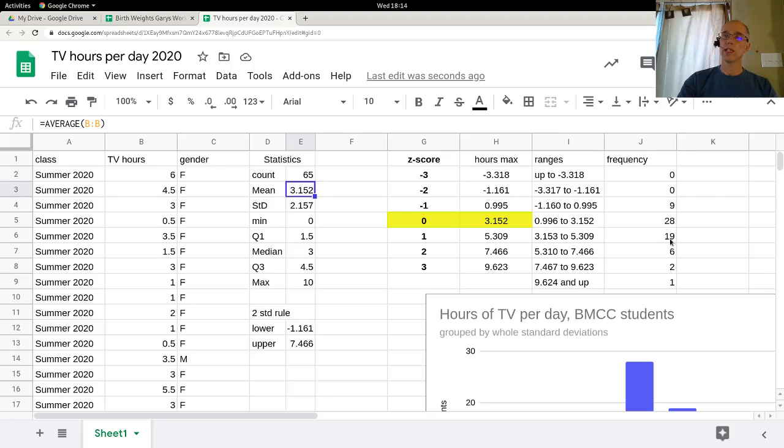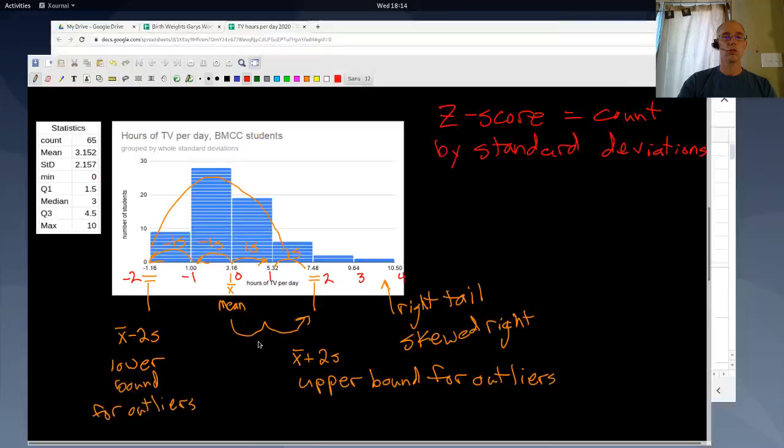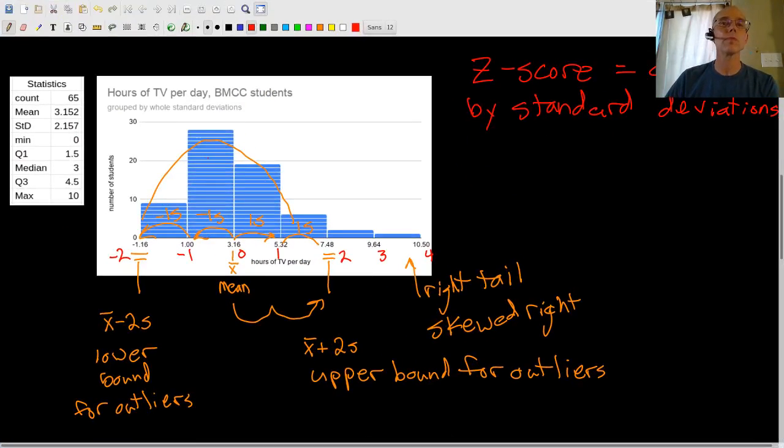9, 28, 19, 6. Let's write that down over here. So this was 9, 28, 19, 6. That looks like 2 and 1. So these are the heights of the columns here.